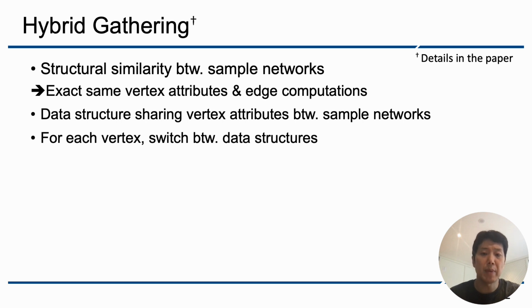But this bitmap-based data structure may not be optimal if vertex attributes become diverse, so we dynamically switch between this value-sharing data structure and a non-sharing one and perform the gathering operation accordingly for our edge computation.